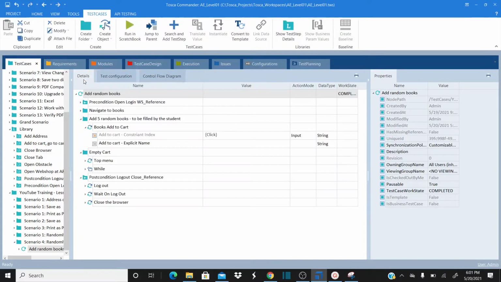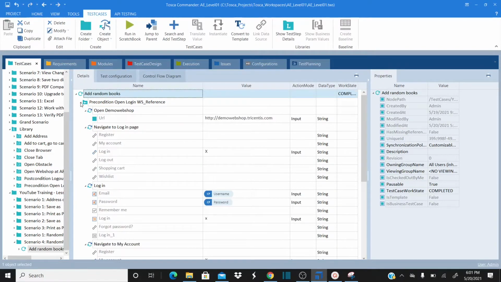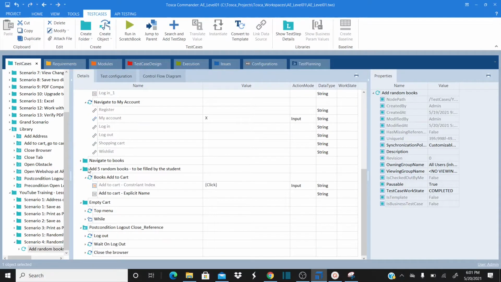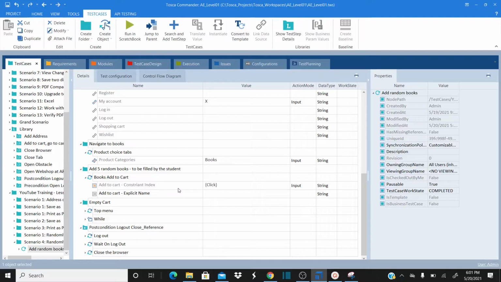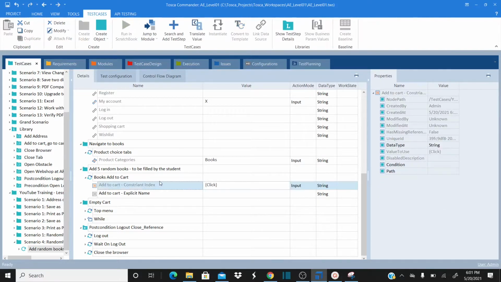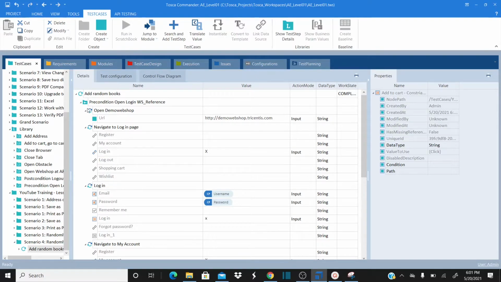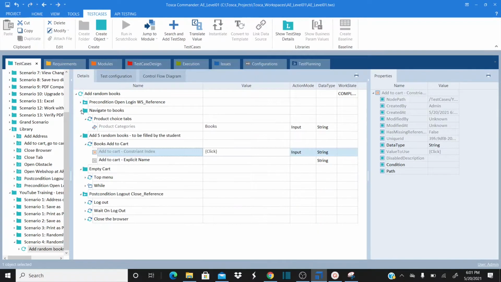Now let's go back to details again. That means we are first logging in, then navigating to books, and then I am clicking on the add to cart button randomly. But one thing we forgot here. Let me go back and expand this.